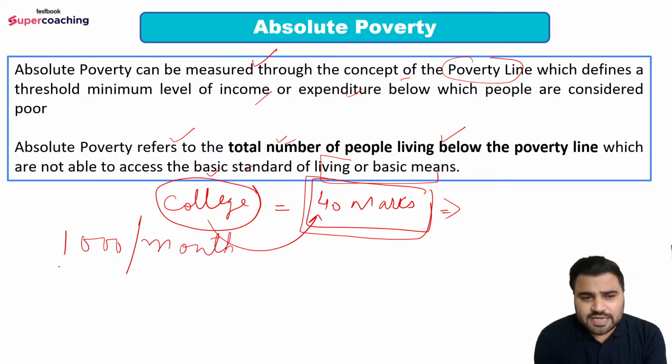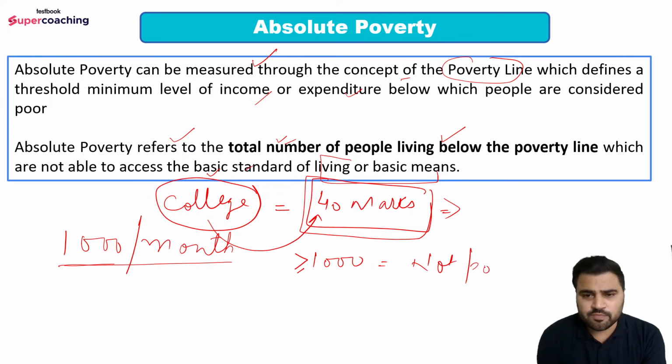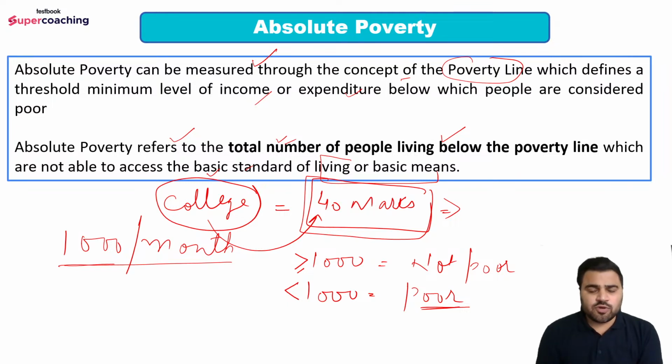So those who are earning rupees 1000 or more in a month, they are not poor, they do not fall into the category of poor, right? Those who are earning less than 1000 rupees, they are poor, basically they would fall into the category of poor, and they would be in the below poverty line, right? So I hope you are getting it. So this is the threshold, this is the threshold. So in the absolute poverty, threshold is mentioned.